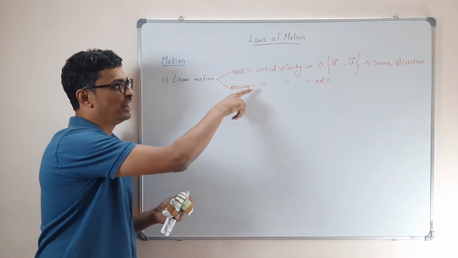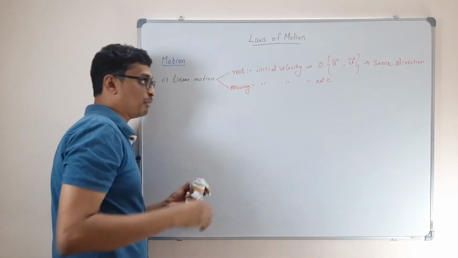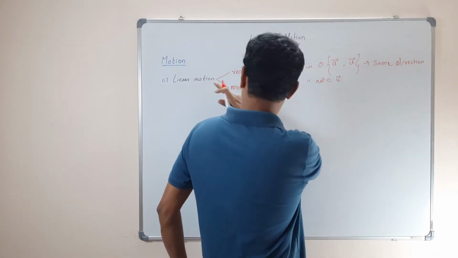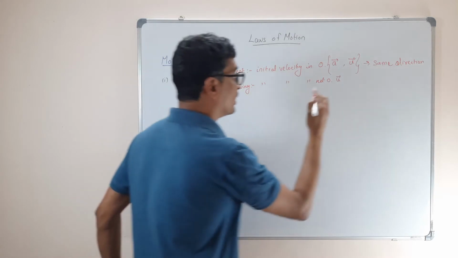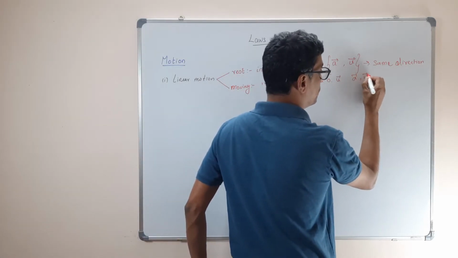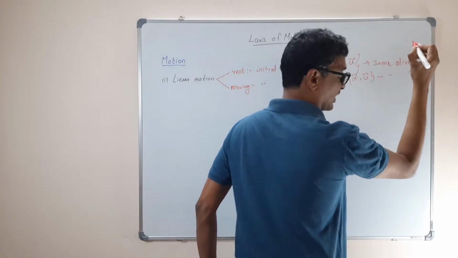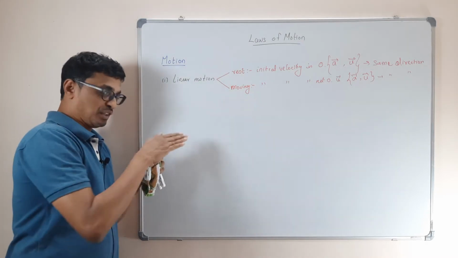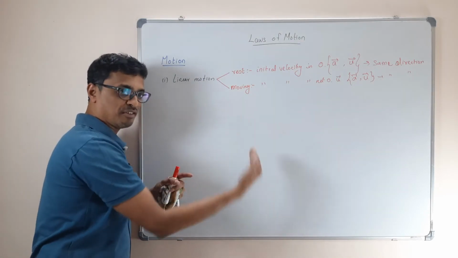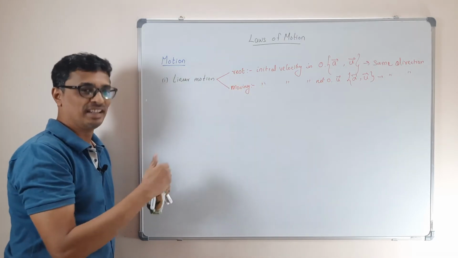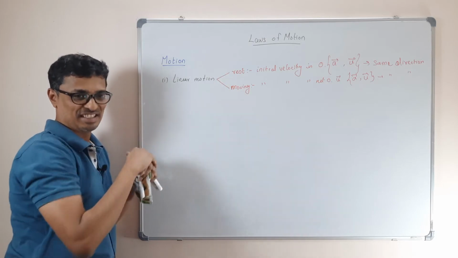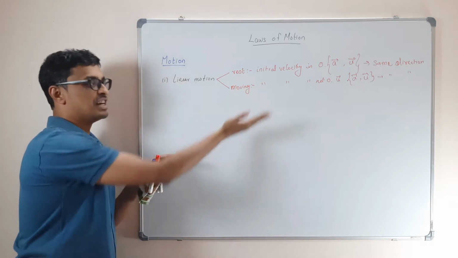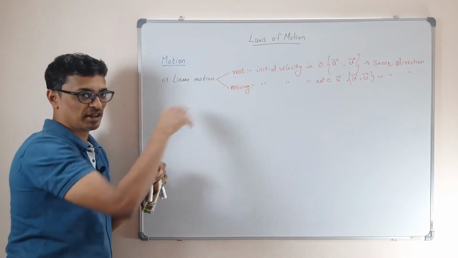Exactly. If the body is moving, the initial velocity is not zero. That means we have an initial velocity u. For the motion to be linear, a and u should be in the same direction. Whenever this happens, your motion will be linear. That's why I said, when the ball is moving and you give a perpendicular force, that won't be linear. There will be a velocity component along the direction of the acceleration, which diverts the ball and deviates it from linear.